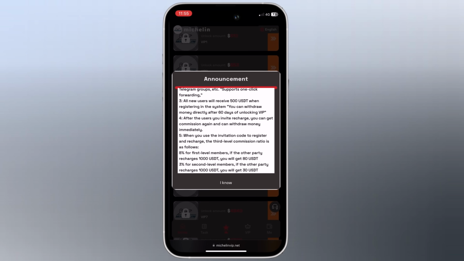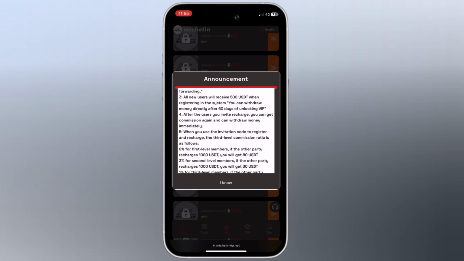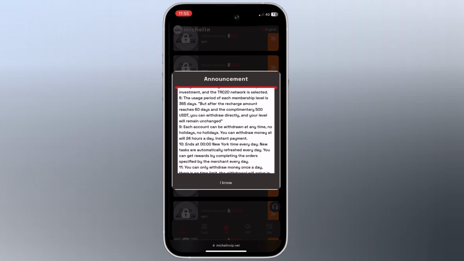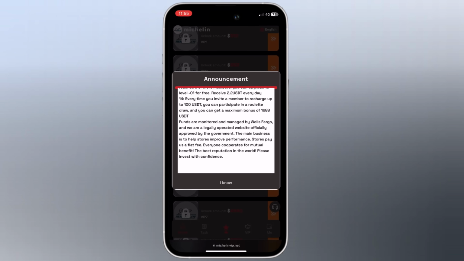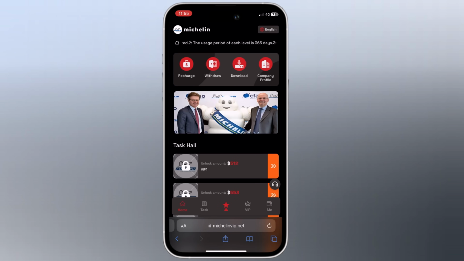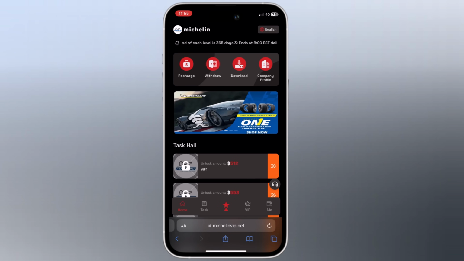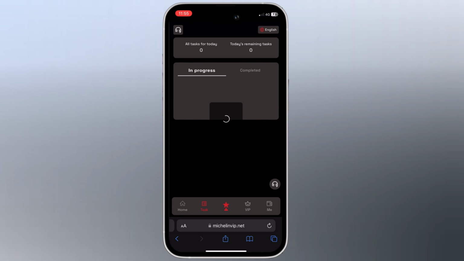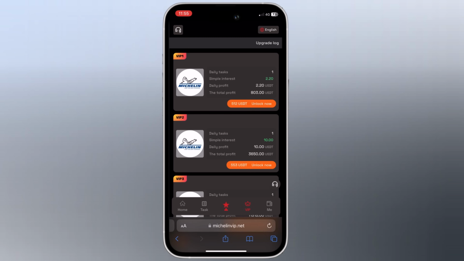So when you use the invitation code to register and recharge, the third level commission ratio is as follows: 8% for first level member. If the other party recharge 1000 USDT, you will get 80 USDT, 3% for second level member, 1% for third level members. So you can read all the details here. And then you can see the home screen of the website. At the bottom we have 5 tabs: home, task, invitation friends, VIP and me.